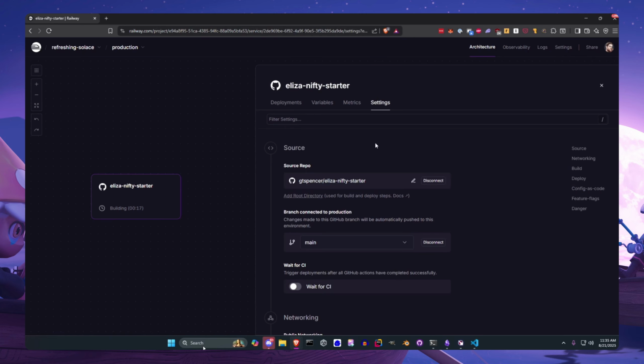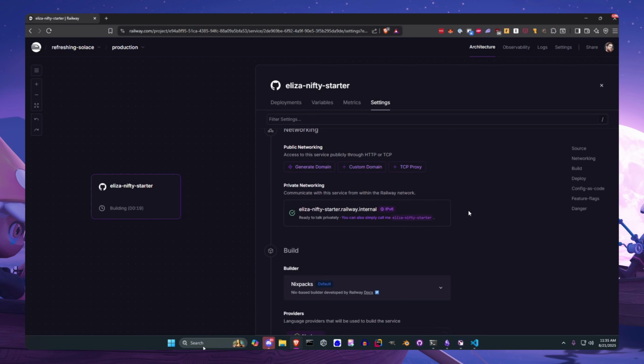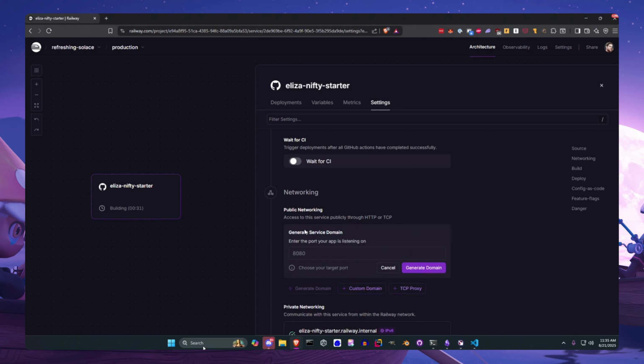One other thing we need to do to expose this: right now, it's just a private server. So we can talk to it privately, but we don't want to do that because we want Nifty Island to be able to talk to it. So we're just going to generate a domain.